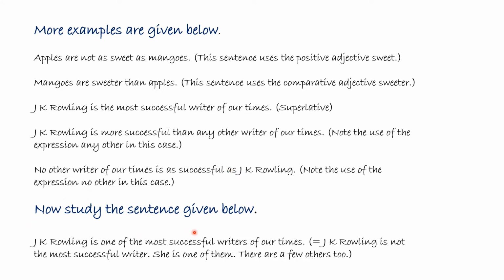Now study the sentence given below. J.K. Rowling is one of the most successful writers of our time. Now see here, in the earlier case we had "most successful", here it is "one of the most successful". Now what is the difference in these two sentences? The earlier one means she is the most successful. Here it means J.K. Rowling is not the most successful writer. She is one of them. There are a few others too.